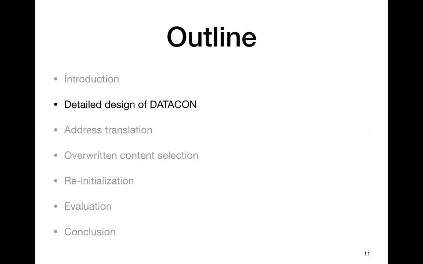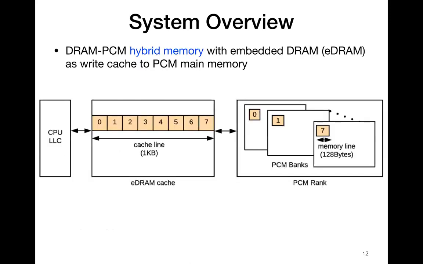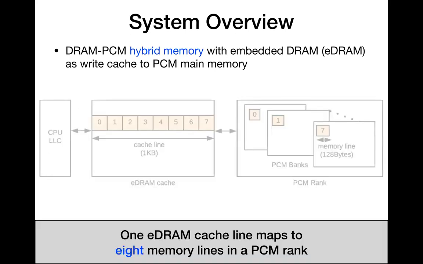We will discuss the detailed design of DATACON, followed by the three components: the address translation, content selection, and reinitialization. We will then present our evaluation and then the conclusion. This slide shows our overall system overview. We consider a hybrid memory where embedded DRAM, or EDRAM, is used as cache to the PCM-based main memory. We show an example where a 1 kilobyte EDRAM cache line maps to 8 banks in a PCM RAM.